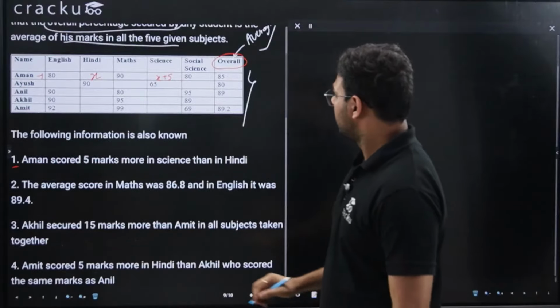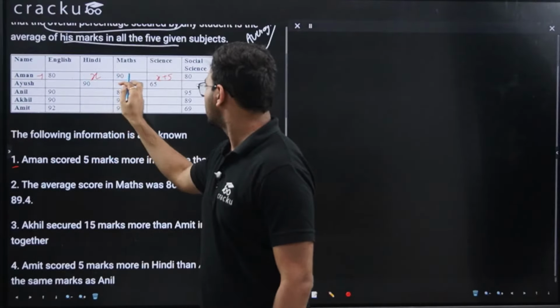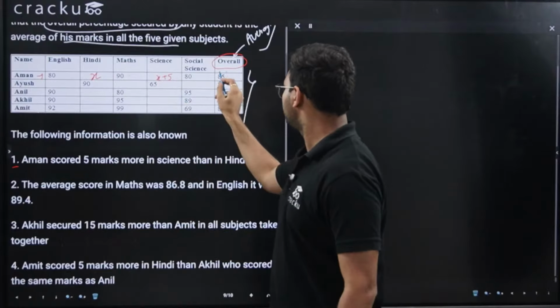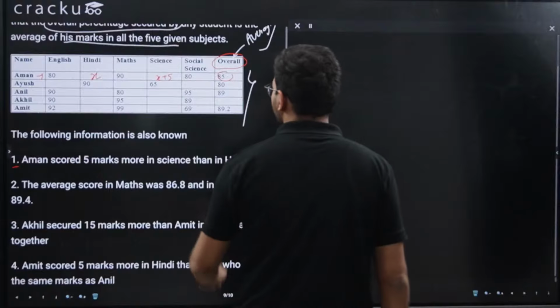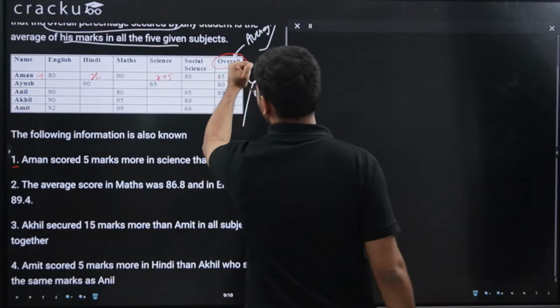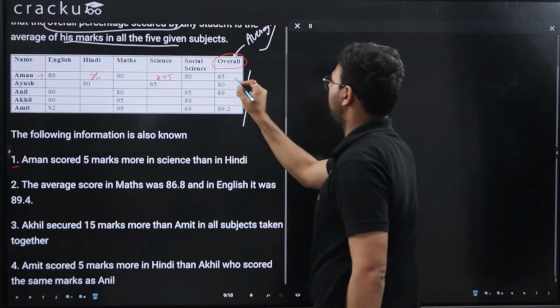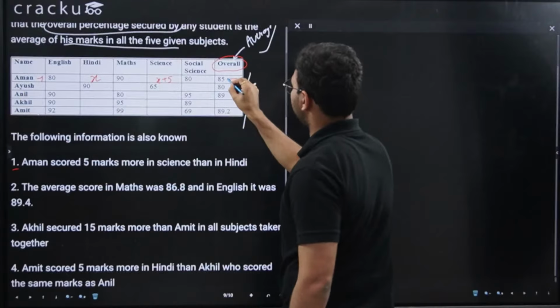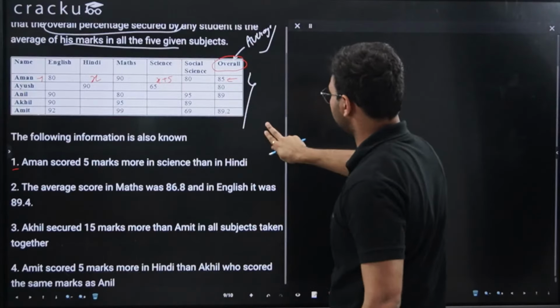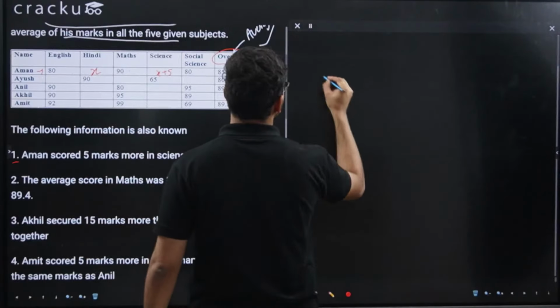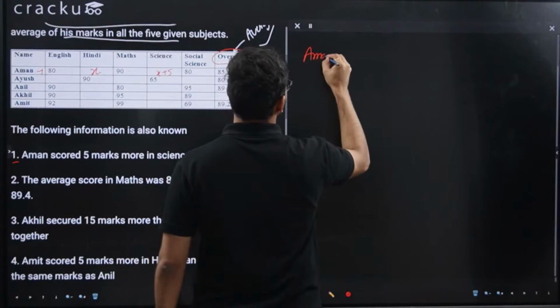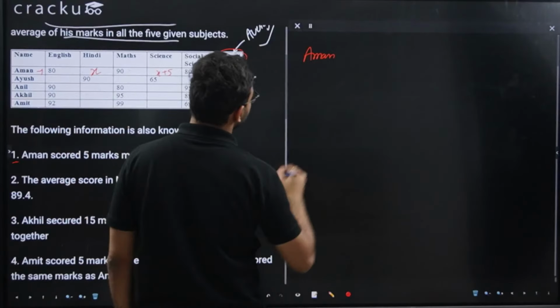So we know the values 80, X, 90, X plus 5 and 80, and the average is 85. So let me just solve this for Aman. This 85 is basically the overall average. Marks scored by Aman in English is 80.